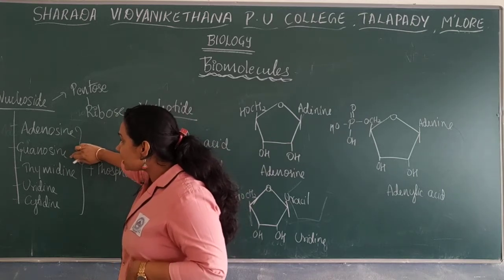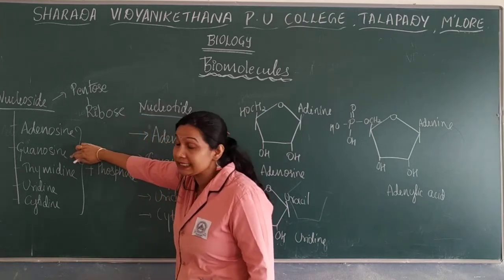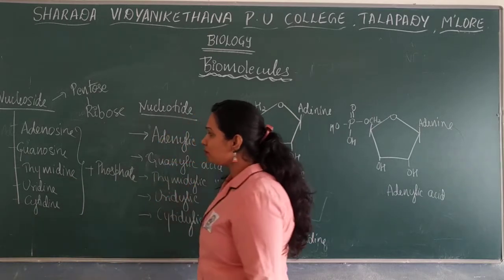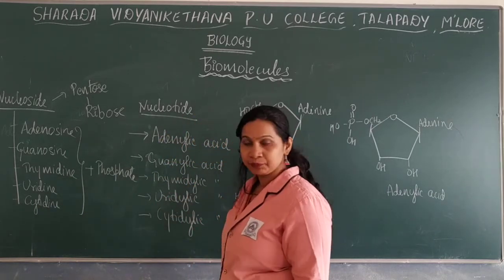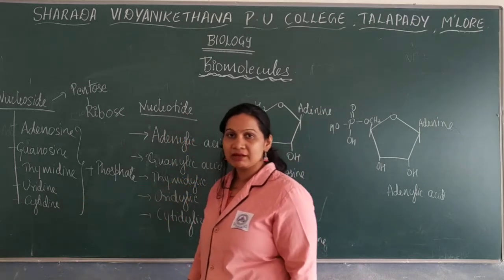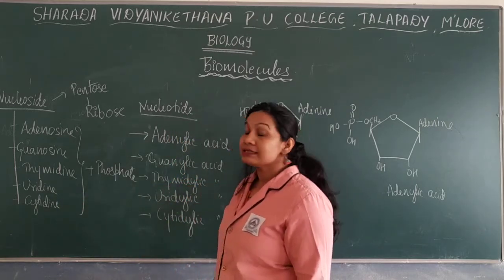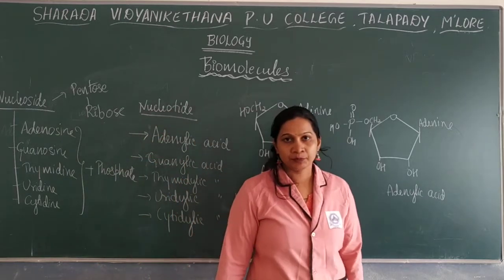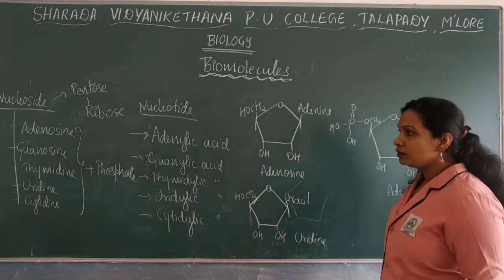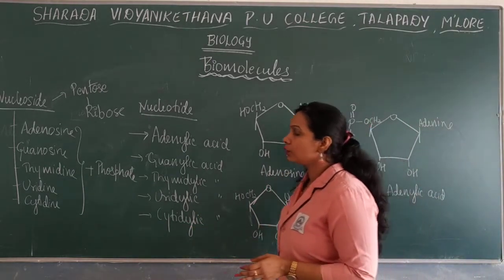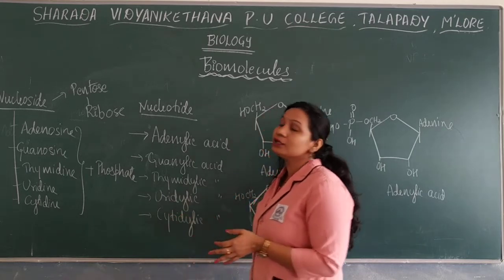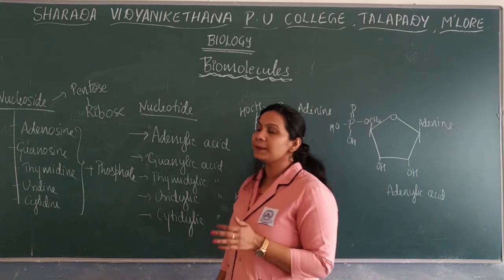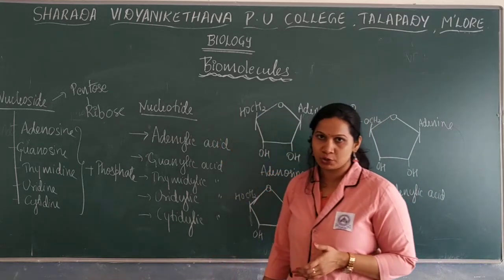Guanine combines with the ribose and forms guanosine. It is a nucleoside. Okay, whereas thymine combines with the ribose sugar and forms thymidine. Uracil combines with the ribose sugar and forms uridine. Cytosine combines with the ribose sugar and forms cytidine. Okay, adenosine, guanosine, thymidine, uridine as well as cytidine are the nucleosides, a combination of nitrogenous base plus ribose sugar.